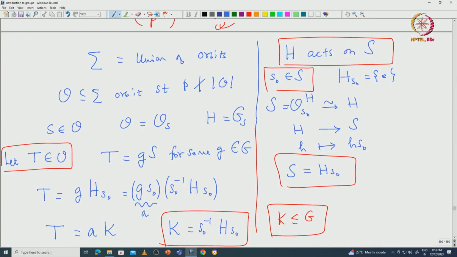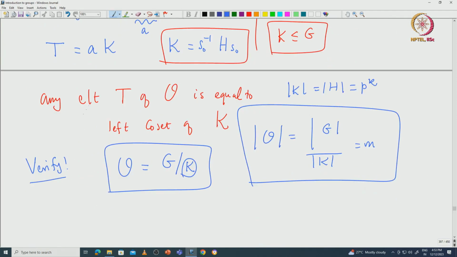The way that we have chosen it seems somewhat arbitrary, but p not dividing the cardinality of the orbit forces this orbit to be nothing but G mod K for some Sylow p-subgroup K. So, this is a very important observation, and this will be used later.